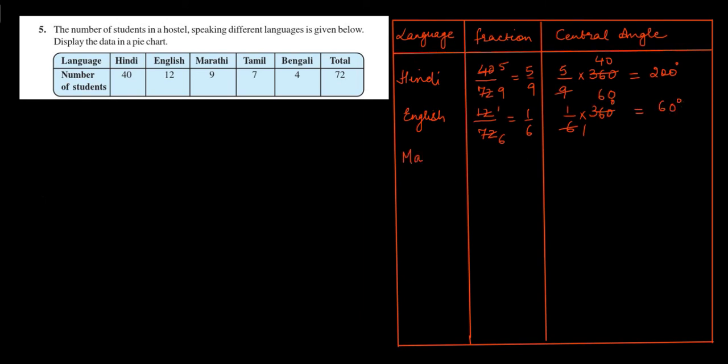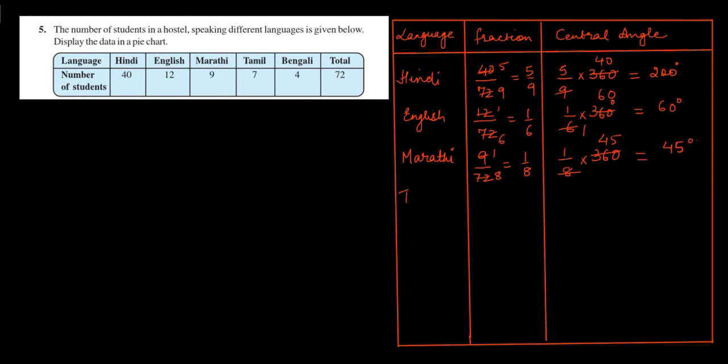Next is Marathi. The number of students speaking Marathi is 9. Therefore, the fraction will be 9 upon 72. 9 ones are 9. 9 eights are 72. This is equal to 1 upon 8. And the central angle will be 1 upon 8 multiplied by 360. 8 ones are 8 and 8 45s are 360 degree. Therefore, the central angle for Marathi is 45 degrees.